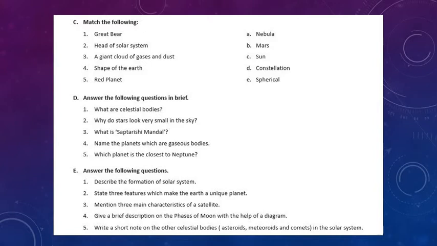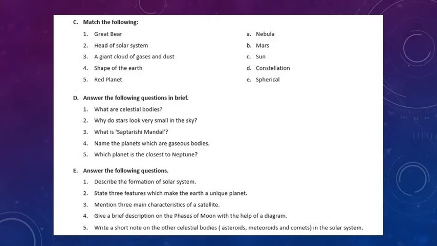Now come to section E. Answer the following questions. Question number 1. Describe the formation of solar system. Please pay attention. I'll dictate the answer slowly. I will not be in much speed. So you listen carefully. Write down in your rough copy first. After that you write it in your fair copy after checking the spellings. Yes. Describe the formation of solar system.